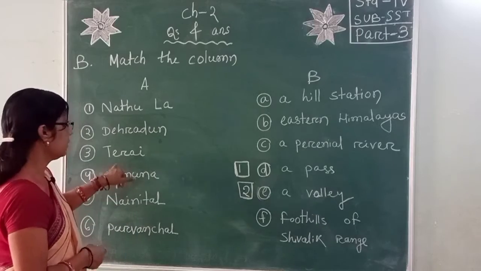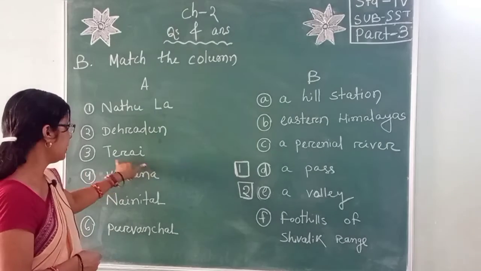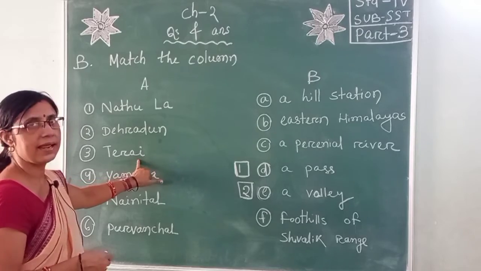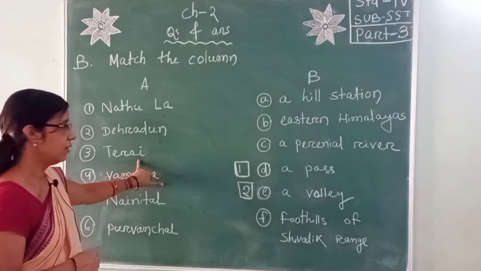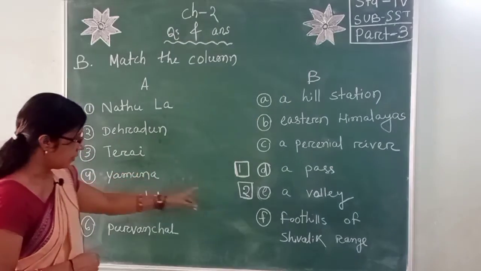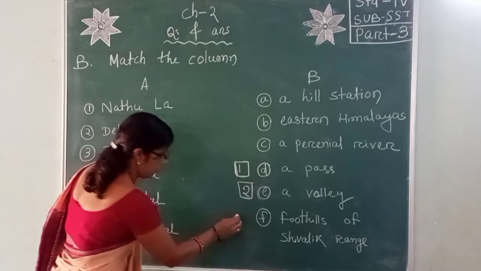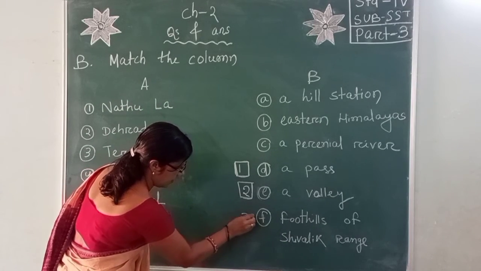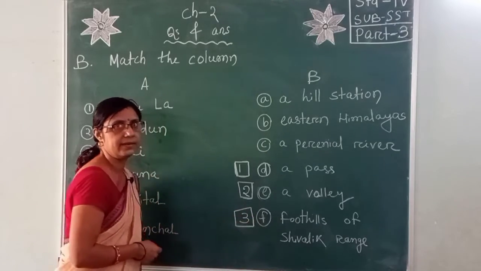Then Terai. This is Terai, the marshy land of Shivalik range is known as Terai. So number 3, Terai is the foothills of Shivalik range. So you write down here 3.